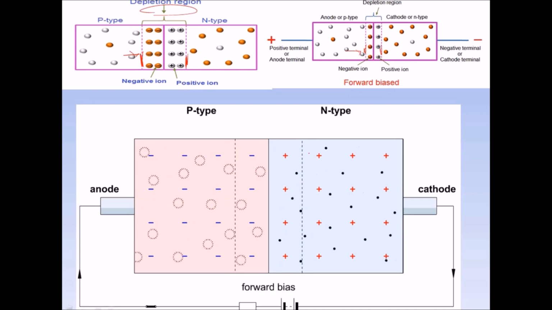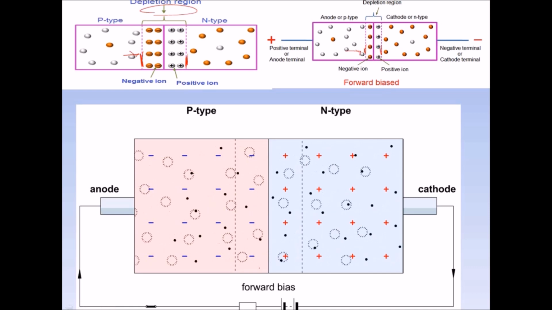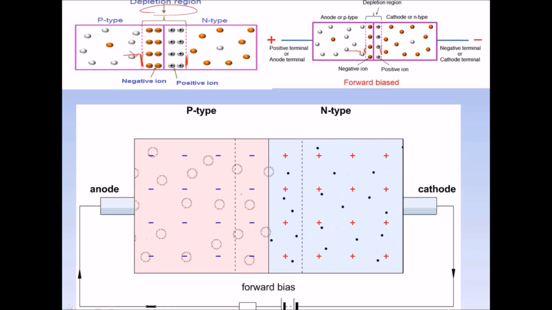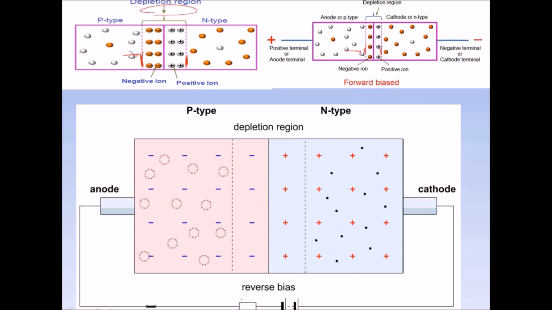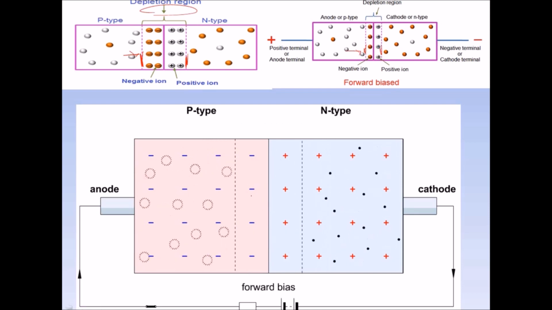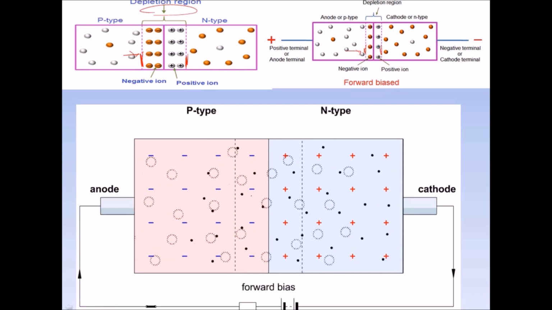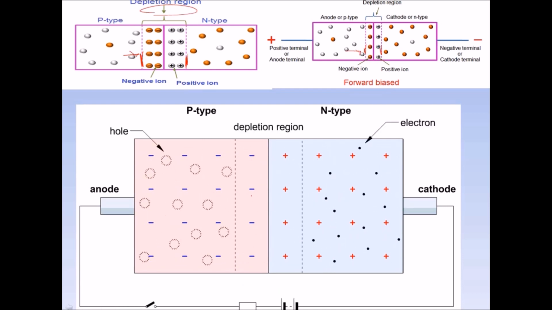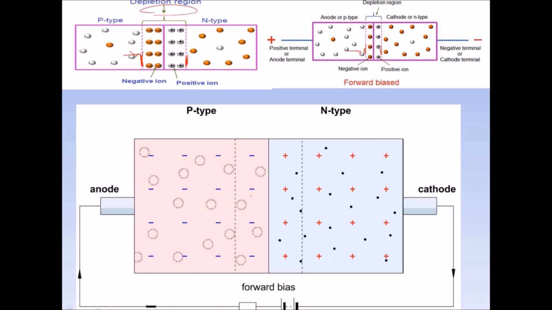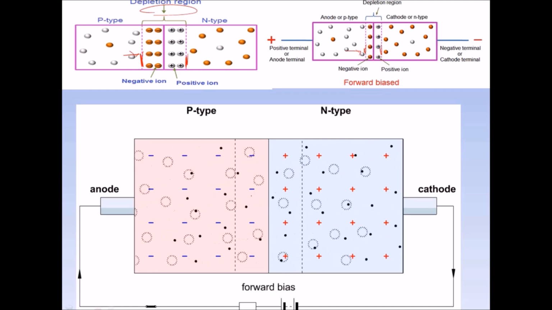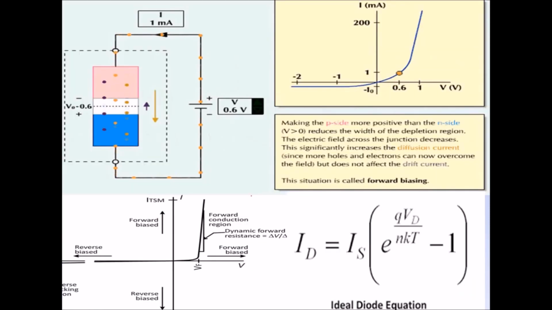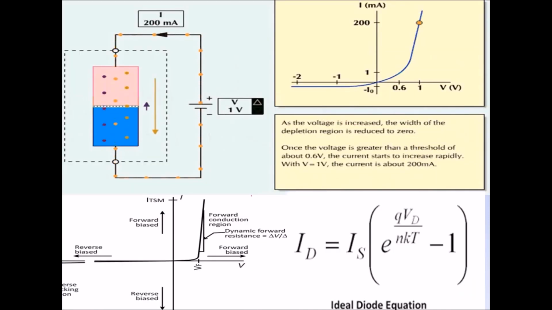As you can see in this animation, when forward biased, the current is flowing through it, and when it is open, there is a depletion region, and when it is reverse biased, this wall gets thicker and no current will flow through the circuit. In a simple resistor circuit also, when we increase voltage, current also increases. The relation between current and voltage is linear in a resistor circuit, but in a semiconductor device, it is exponential. Current increases abruptly due to the sudden vanishing of the depletion region.